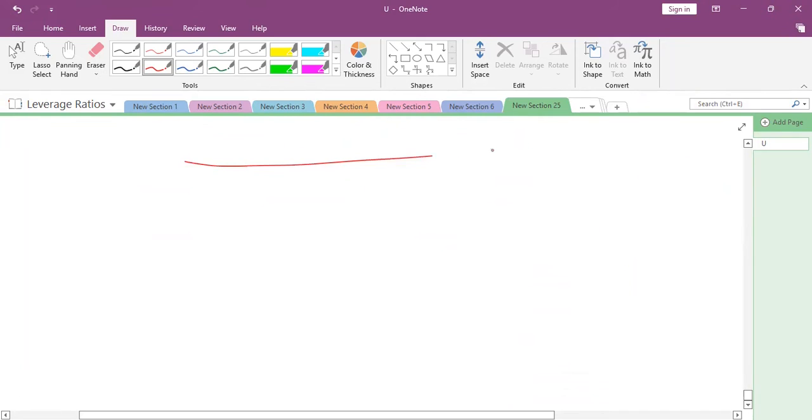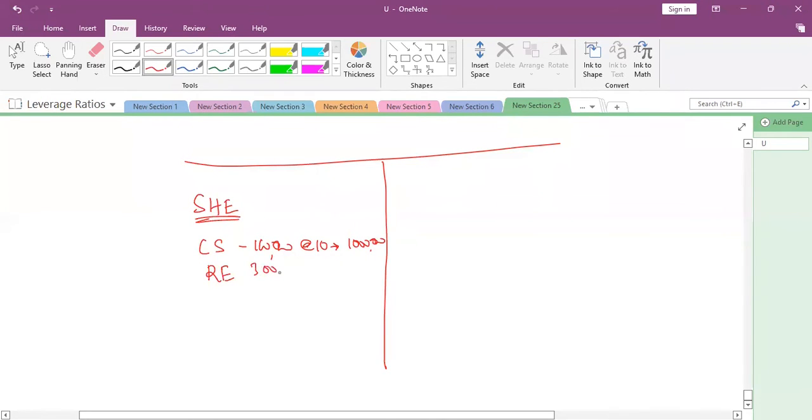In the balance sheet, let us discuss. In the balance sheet, we have shareholders' equity in this way. Common stock outstanding is 100,000 shares at the rate of 10 each. Outstanding capital is 1 million. The company has retained earnings of 3 million. Now the company has declared a stock dividend.